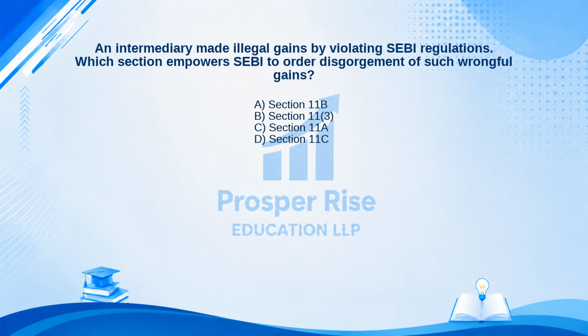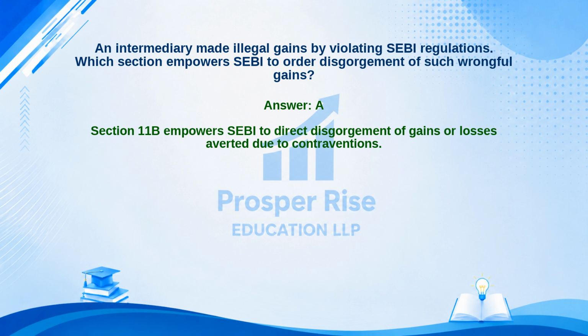The correct answer is option A. Let's see why. Section 11B empowers SEBI to direct disgorgement of gains or losses averted due to contraventions.